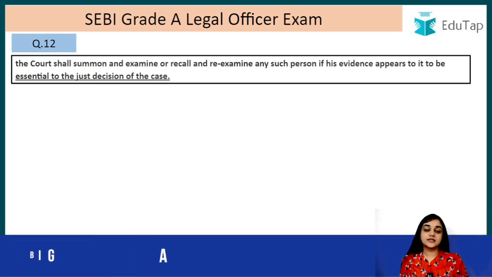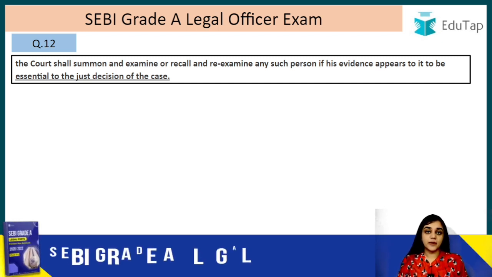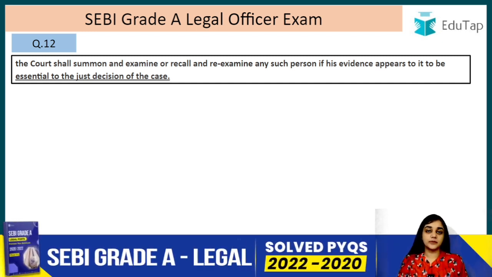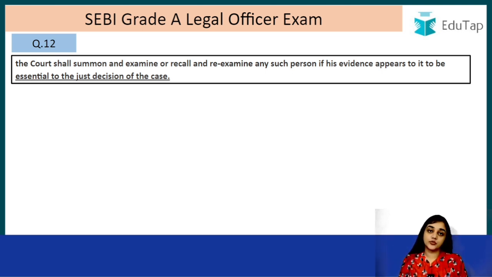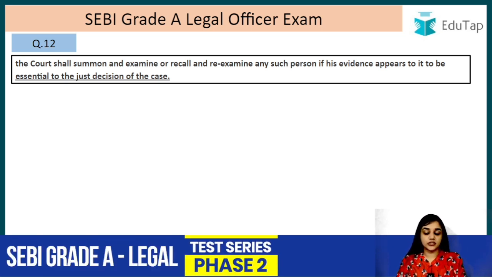So this section is only invoked in the interest of justice, right? This is a discretionary power of the court, a truly discretionary power. If the court thinks fit, if it is satisfied, then what is it going to do? It can examine and re-examine the witnesses that have already been examined, right? And it can be for both the prosecution and the defense. So I hope you are clear with question number 12 also.